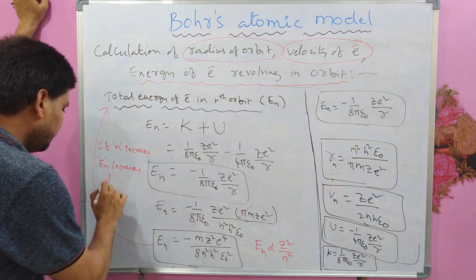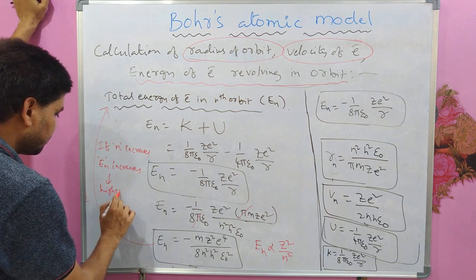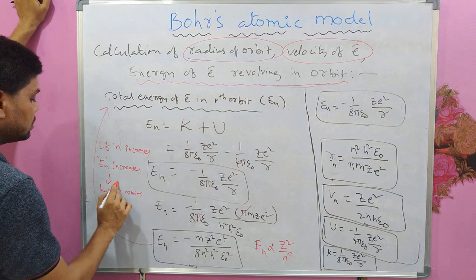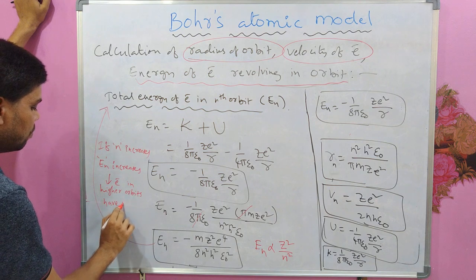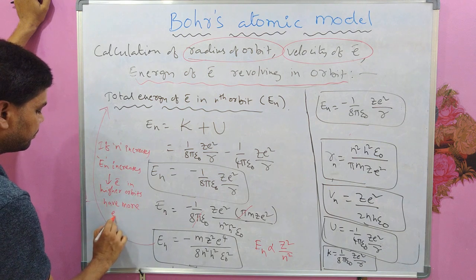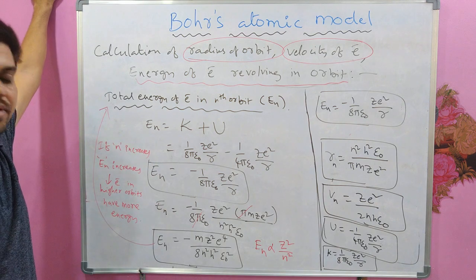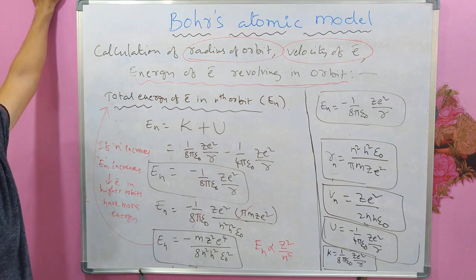What does this mean? Electrons in higher orbits have more energy. If n increases, En will increase because of the negative sign.